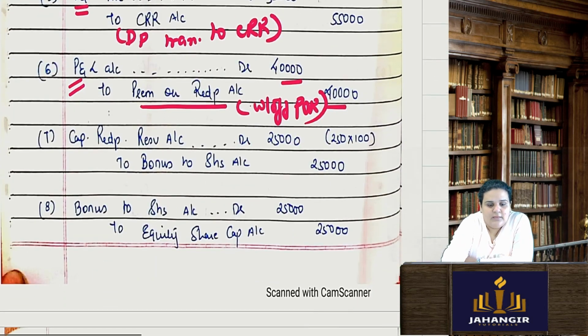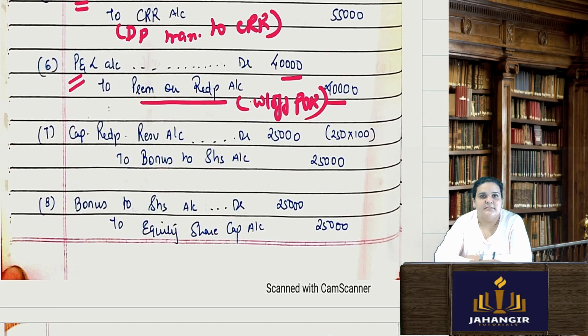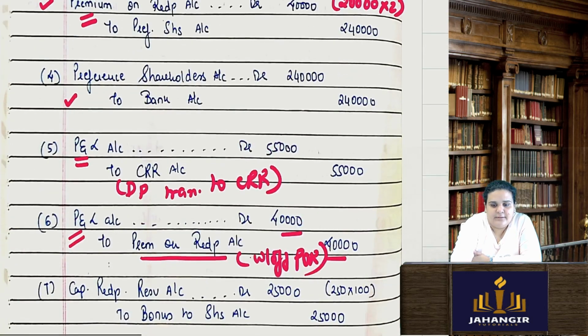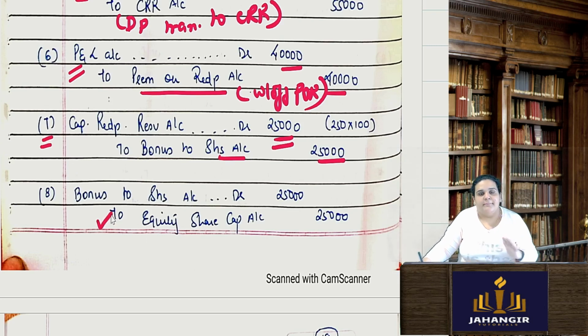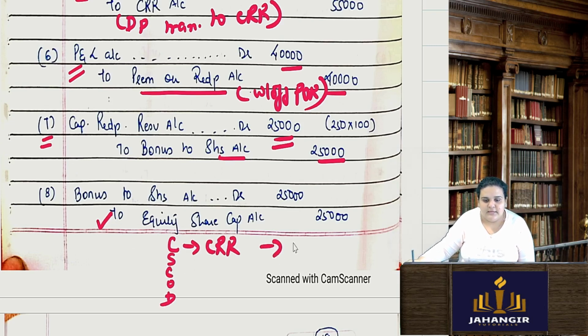Now the last is the bonus to shareholders. Which account will I use? Capital Redemption Reserve account. So Capital Redemption Reserve account debit 25,000 to bonus to shareholders 25,000. And the last journal entry, bonus to shareholders to equity share capital account. I have always told you bonus has the CSCOD. So CRR, we have the amount in CRR, 25,000. This is what I need. Finish.